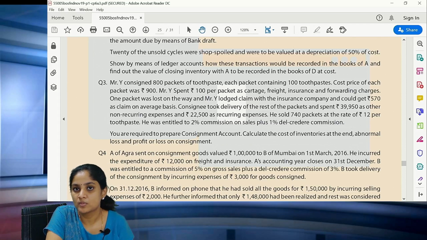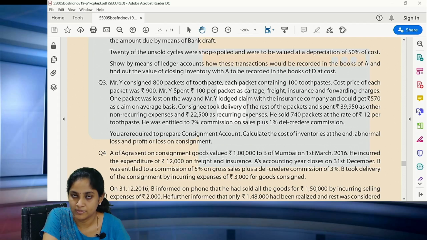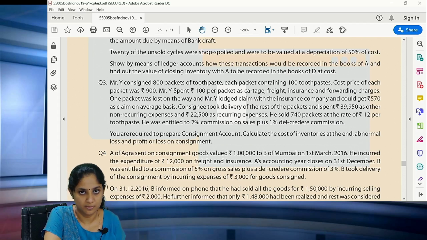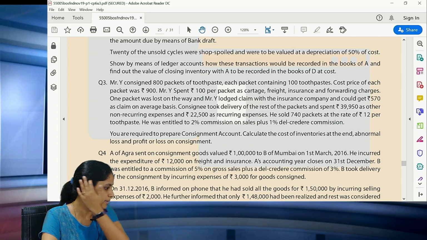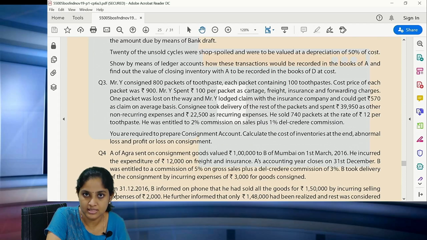Now we will be going ahead with the consignment topic, and all of you have written in the queries that you have doubts with regard to the practical questions, and they're very difficult. So I'm here before you to solve the 4 practical questions behind the consignment chapter. With that, we will be completing the consignment.